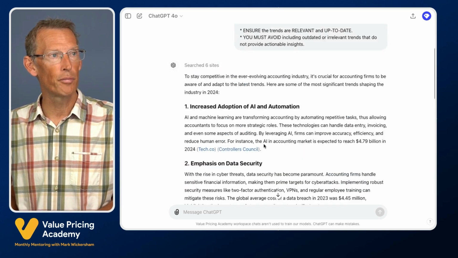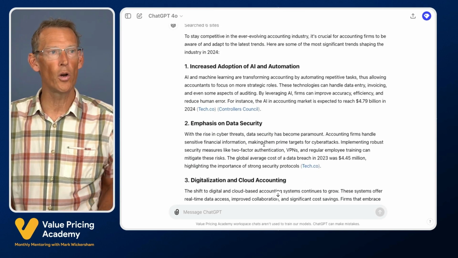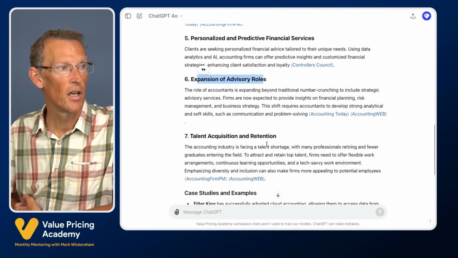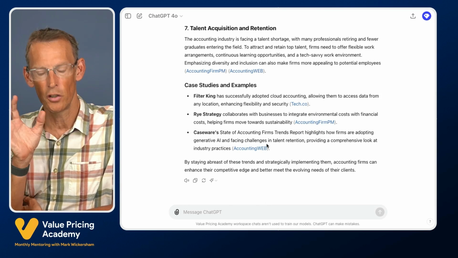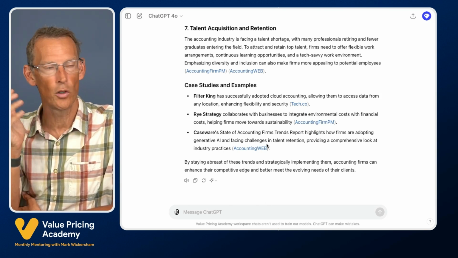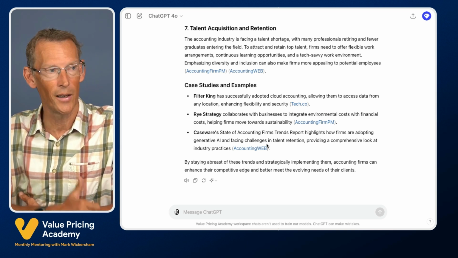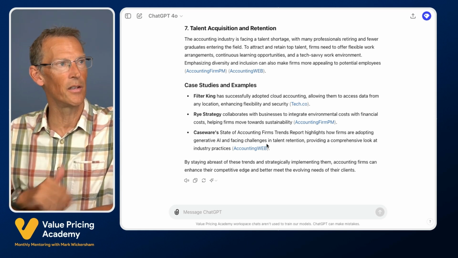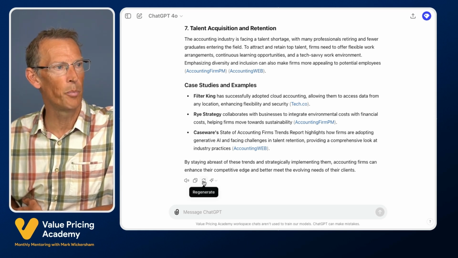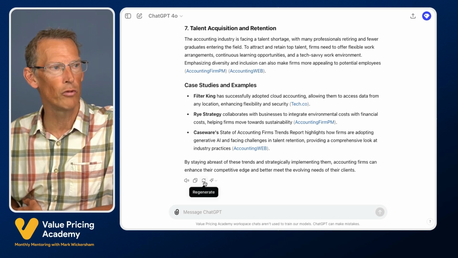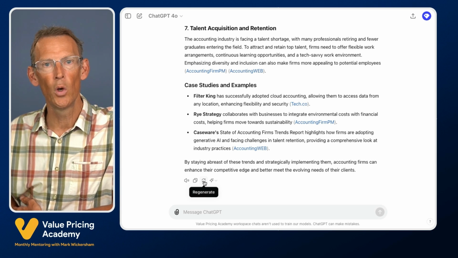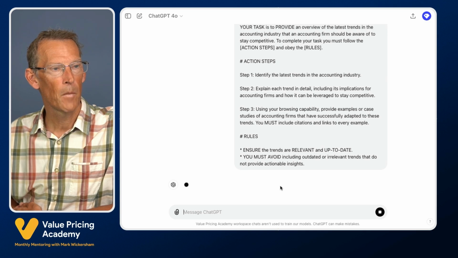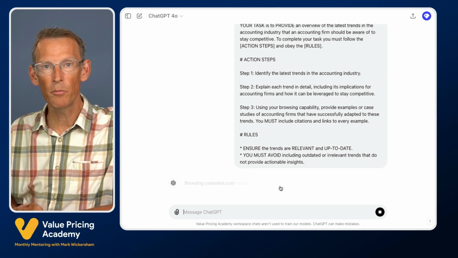So this particular prompt is one that you could run every time you want to know the latest in the accounting industry. In this case, it's given us 7 things. If you like this prompt, you could run it systematically every month to see what the latest is. But also, if you want more ideas, amongst the icons at the bottom, one of them is called regenerate. Regenerate means it will do the task again. If I hit regenerate, it'll redo the prompt, but it'll come up with different answers this time. And that can sometimes be useful.